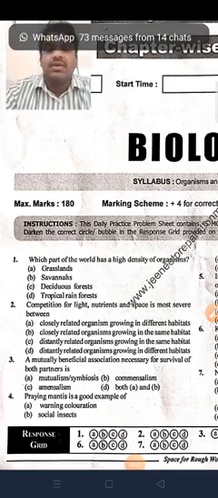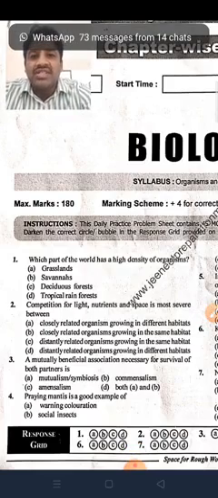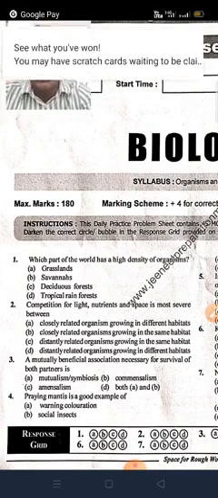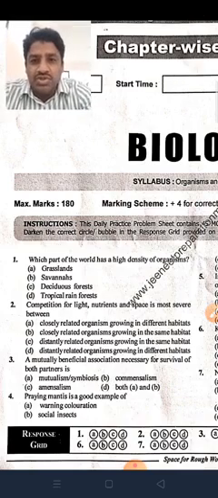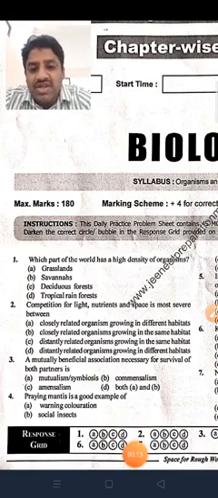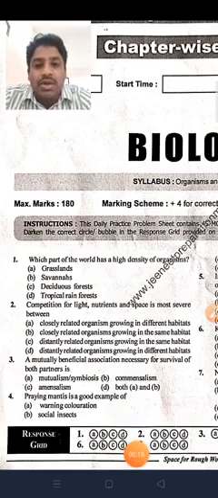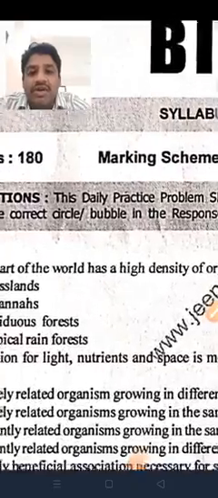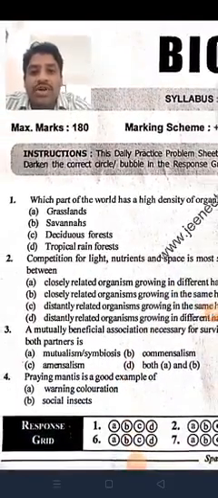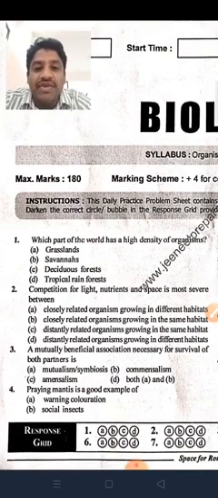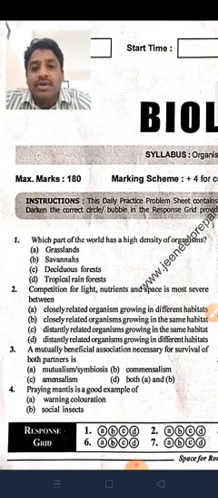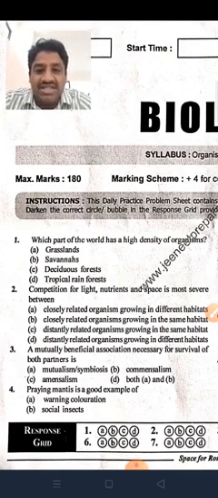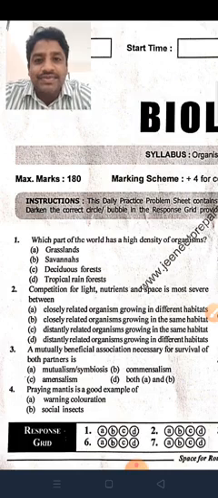In this class, we are going to discuss organisms from populations, from an objective questions point of view. First one, you can see: which part of the world has high density of organisms? Option A, grasslands; B, savannas; C, deciduous forest; and D, tropical rainforest. First one, grasslands.